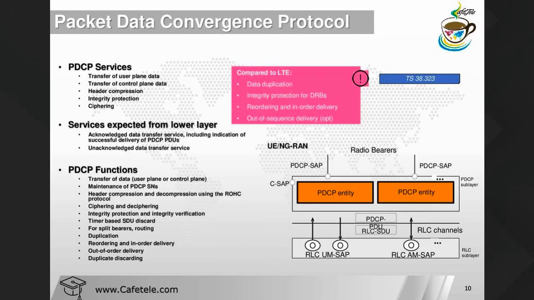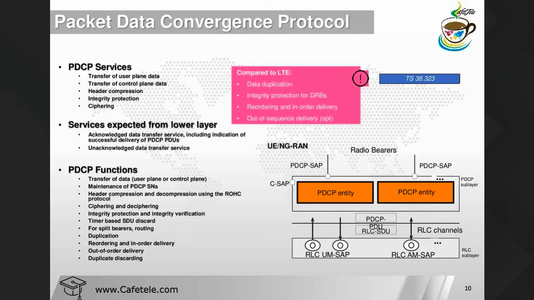Header compression we can enable for DRB. Header compression is only applicable to DRB, not applicable to SRB. Header compression can be enabled for DRB in both uplink and downlink direction, or only in the uplink direction. But it's only applicable to DRB, not SRB, in the PDCP.